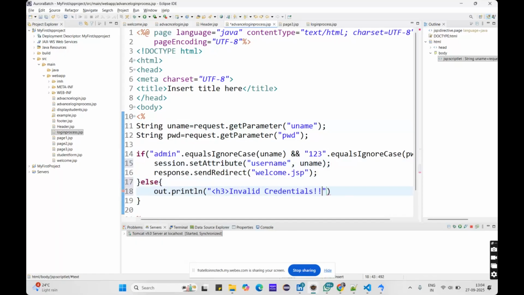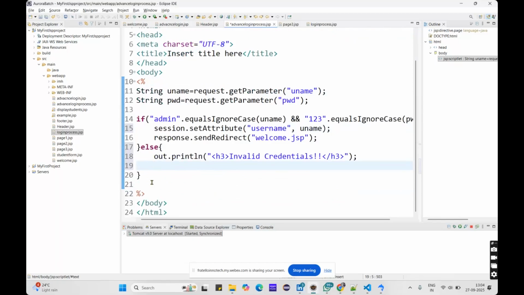Invalid credentials. Or you can also redirect the user to the login page by using anchor tags. Whatever HTML elements are there, you can write them in the println in the strings. What is an anchor tag? This is an anchor tag, right? Here you can give the address of that file. So here I can give a link back to the login page.